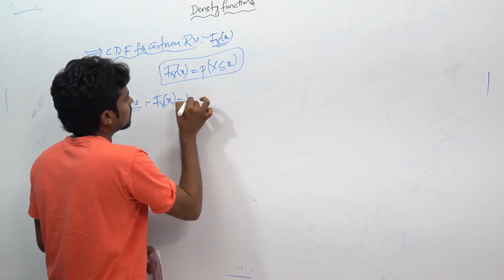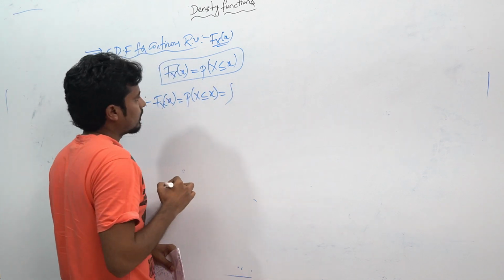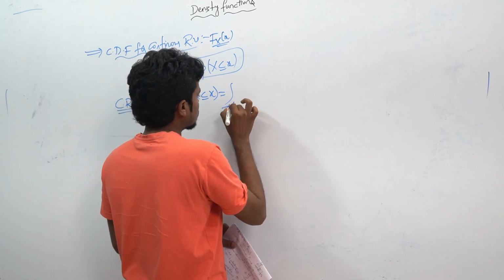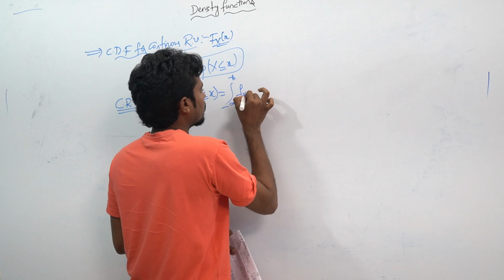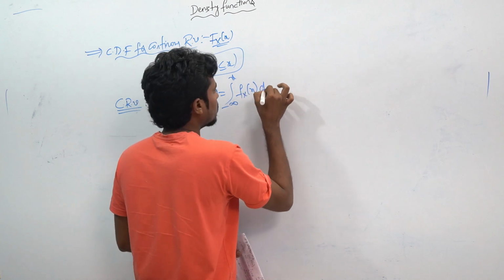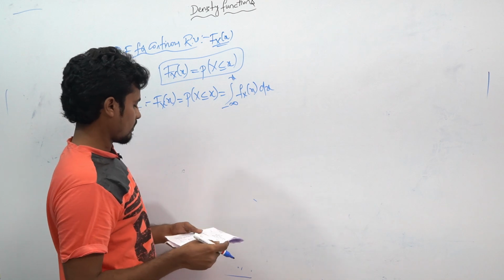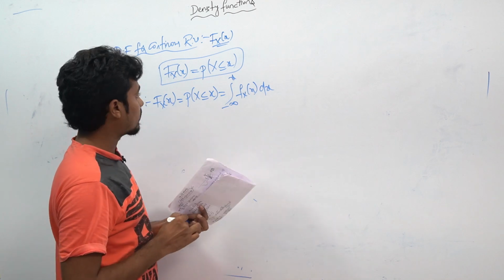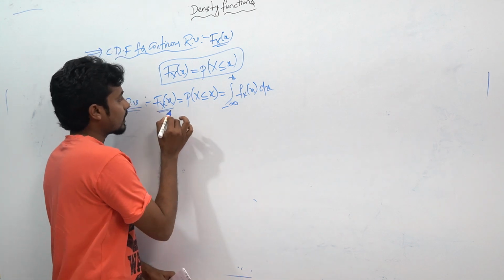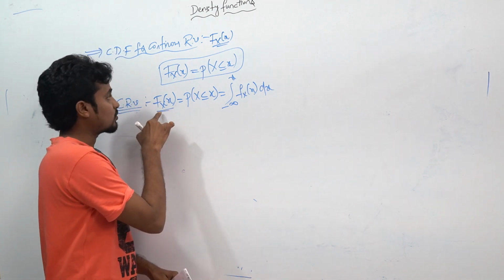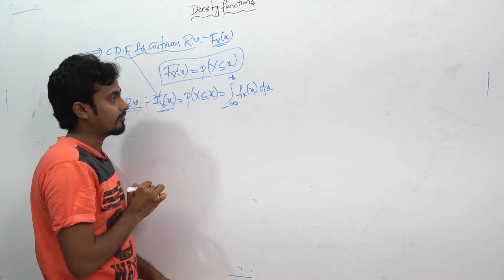Fx of small x will be equal to P of X less than or equal to small x, that will be the integration from minus infinity to some finite value x of fx of small x dx. One thing you have to clearly observe here: if I take the capital Fx of small x, this will be our CDF.